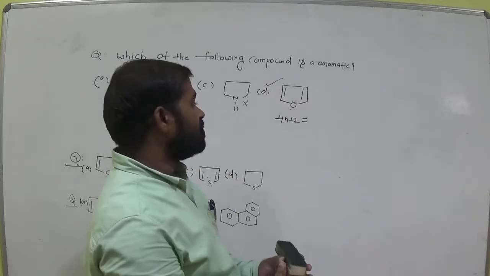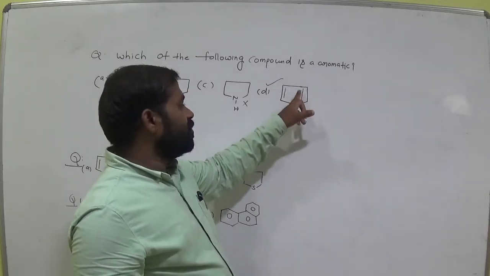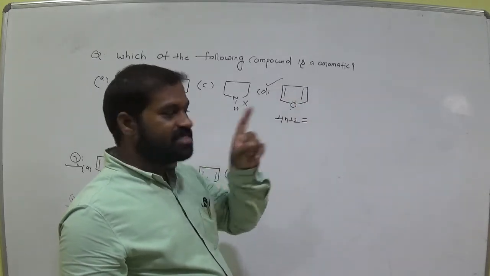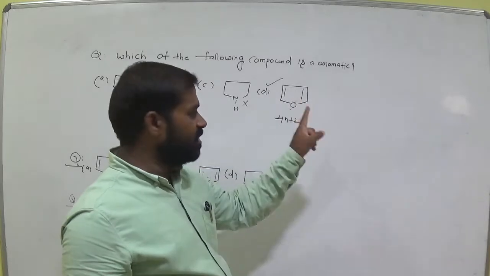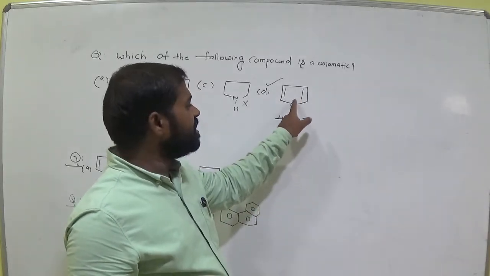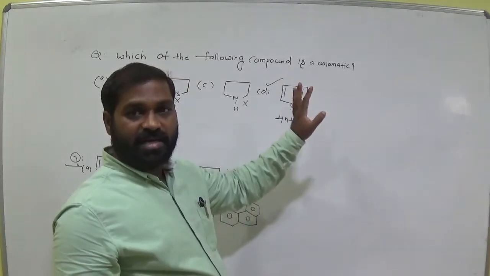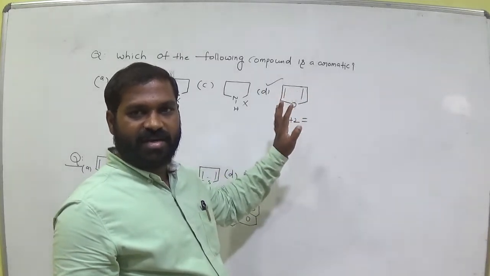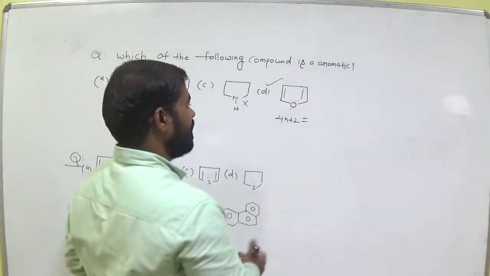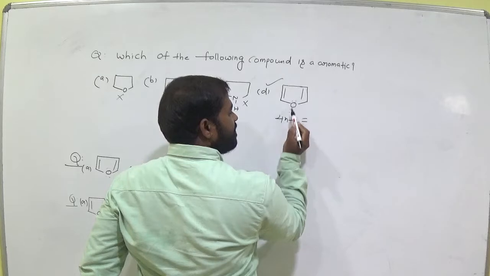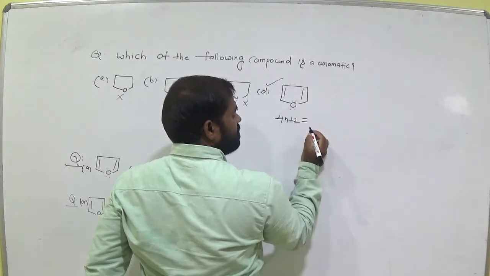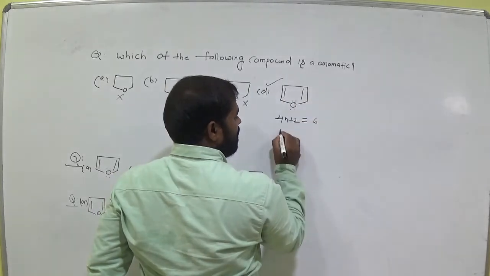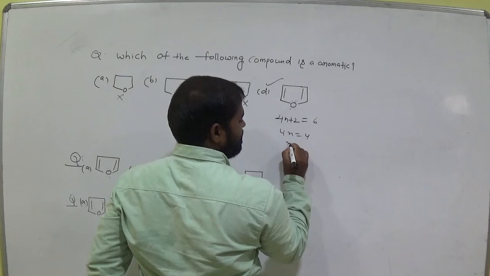Okay, students, so how many pi bonds? 1, 2, 3. These two electrons are considered as a pi bond, not this one, because it is involved in the bond. We will discuss later, as we have a particular topic regarding aromatic. Here just see, these electrons only are considered pi bond. Now 1, 2, 3, 3 into 2 is 6. Now 4n is equal to 4. n is equal to how much?